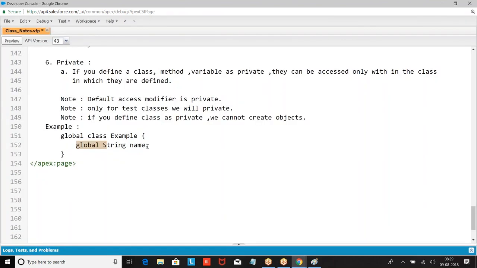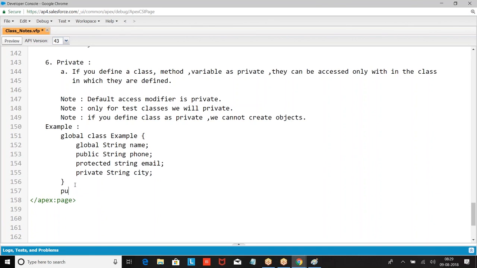If it is global, the inner member can be global, like public string. If I define the next example, public class student, and the class is public, your members also should be public or less.